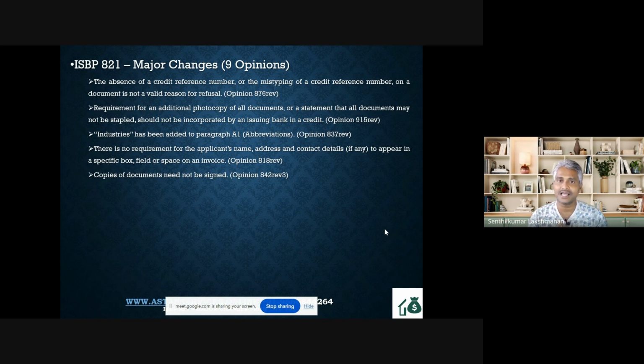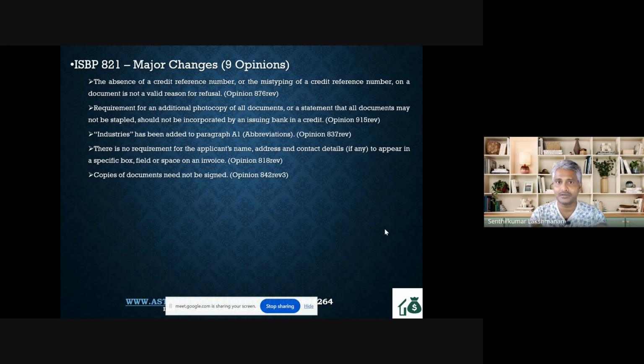So we always have an understanding that copy means it's a photocopy, but there are a lot of different definitions of the copy, and in UCP, they say that copy, photocopy, or somewhat similar, you need not look for a signature, you need not look for a date.